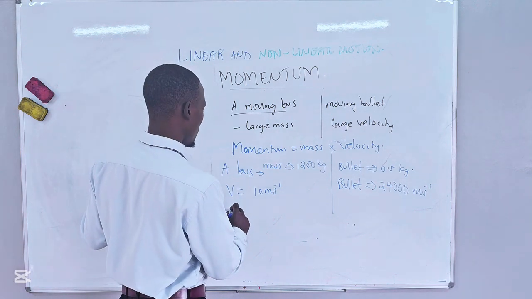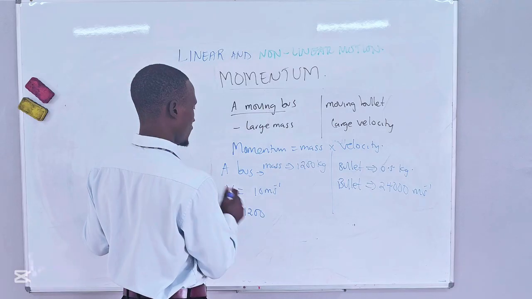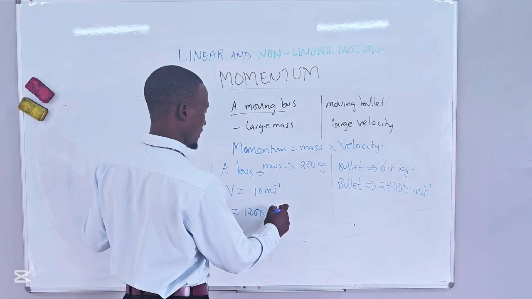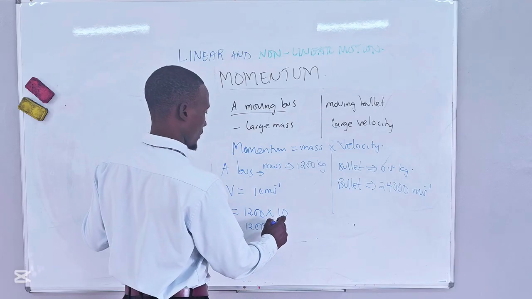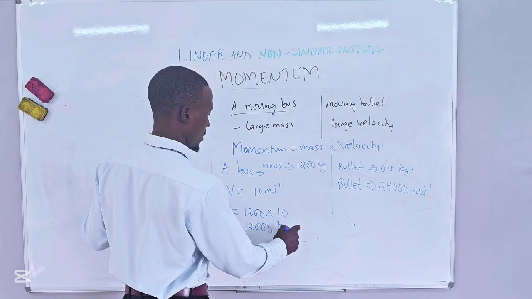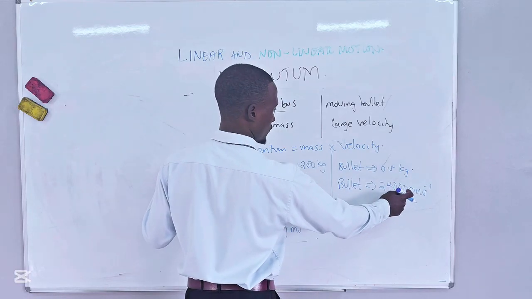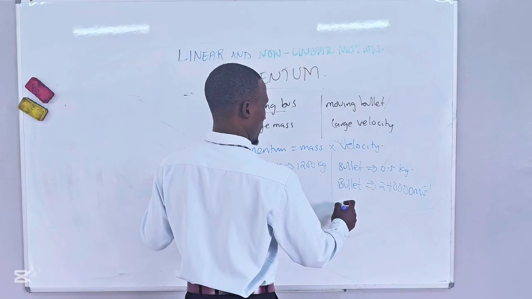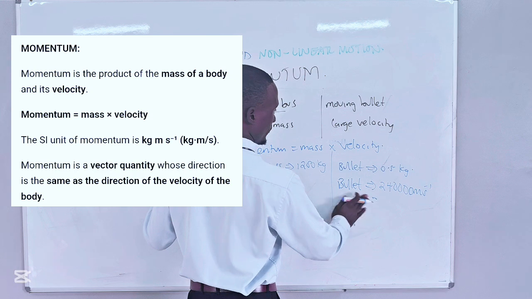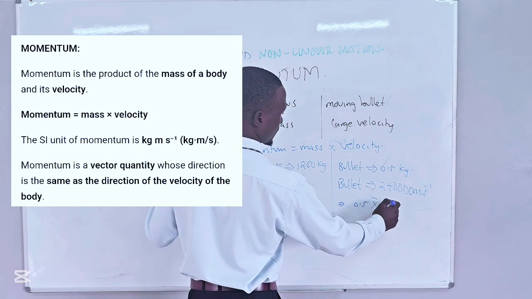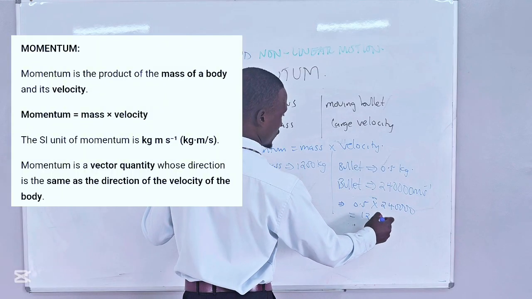So if we multiply the mass and the velocity of each, the mass of the bus and its speed, this gives us 12000 units, that is kilograms meters per second. Then for the bullet, the mass times its speed gives us 12000.